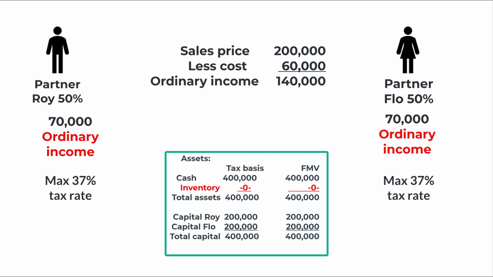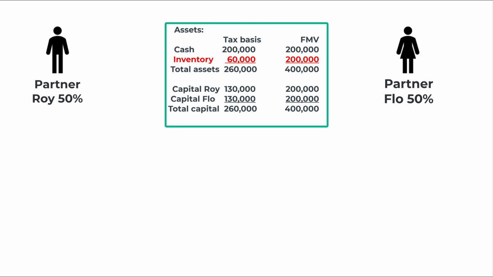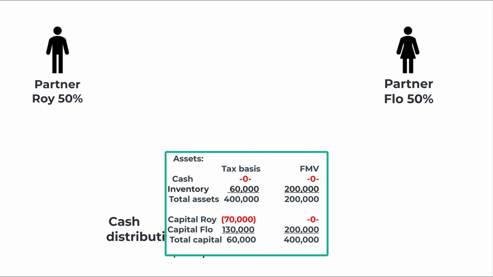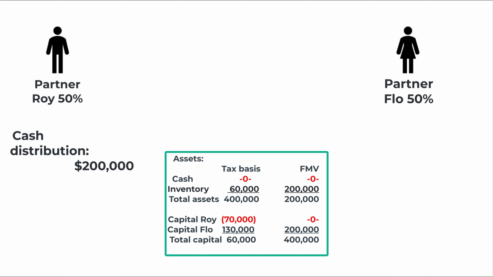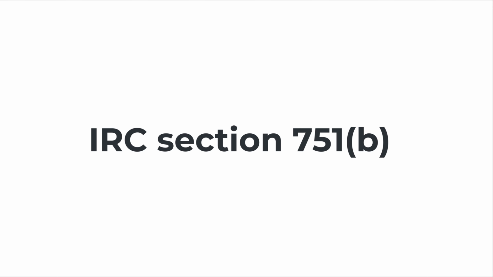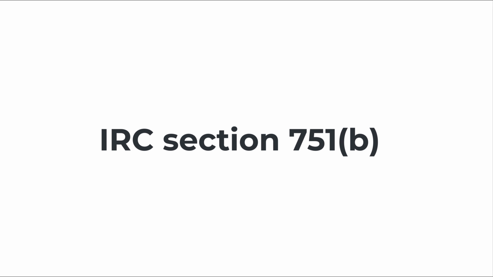A clever partner might instead sell his partnership interest or take a liquidating distribution at a $70,000 gain. Section 741 identifies a partnership interest as a capital asset, so the gain would normally be long-term capital gain. The highest long-term capital gain rate is 20%, much lower than the ordinary income tax rates. The tax savings in this example would be almost $12,000. It's IRC Section 751 that rescues the Treasury from this scam.